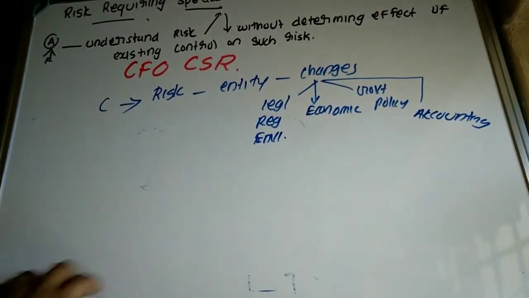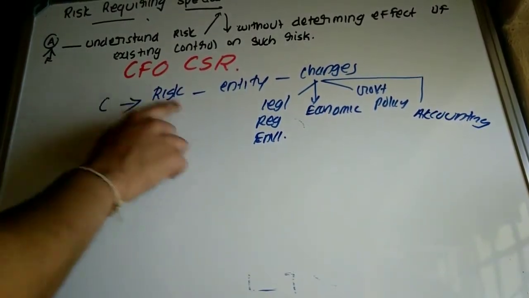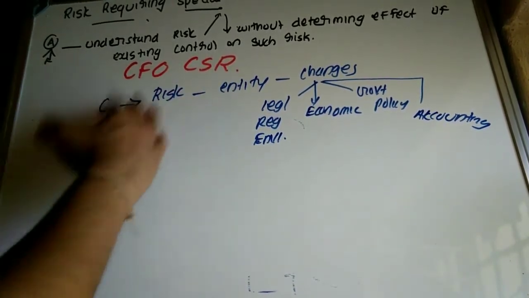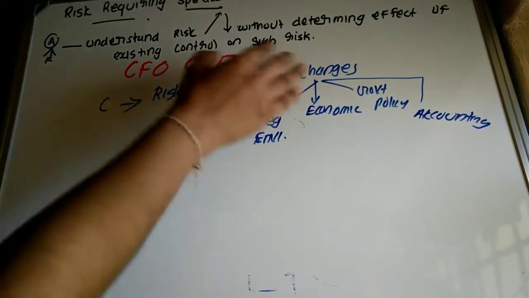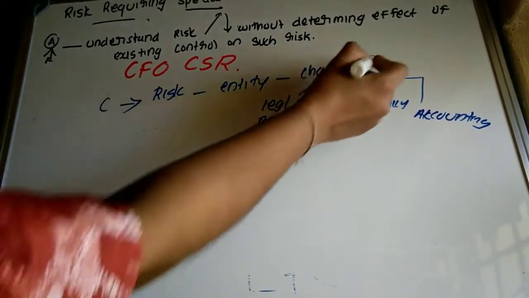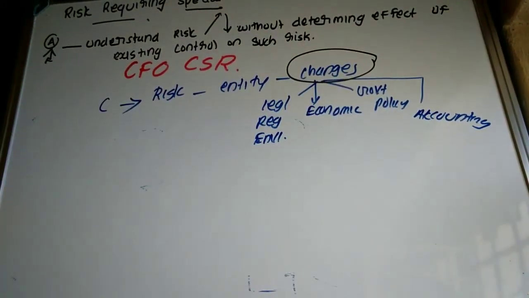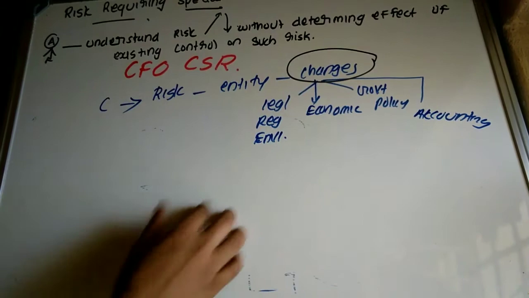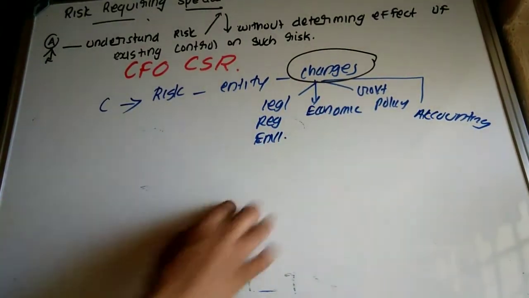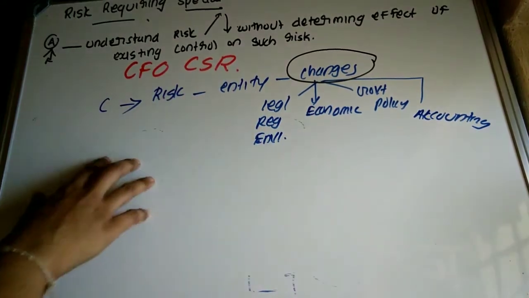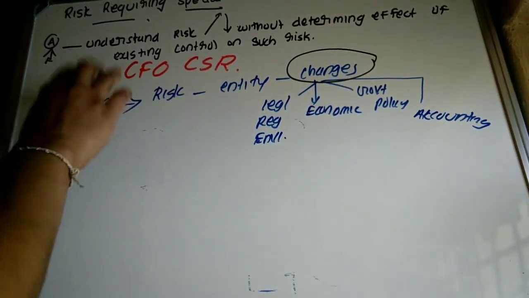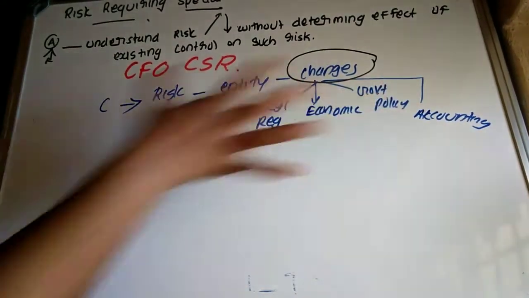Okay, so first C means risk that is happening to the entity mainly because of the changes. Which changes? Such changes can be changes in legal regulatory environment, economic environment changes, government policy is changing, any changes in the method of accounting, etc. So auditor shall determine whether there exists any such risk because of the changes.